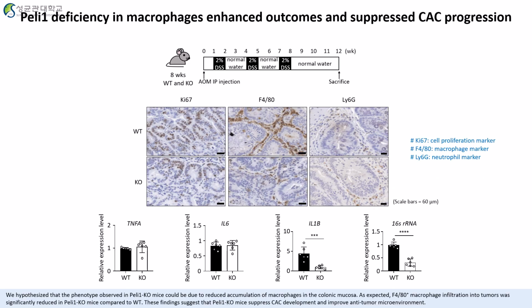We hypothesized that the phenotype observed in Pellino-1 knockout mice could be due to reduced accumulation of macrophages in the colonic mucosa. As expected, F4/80-positive macrophage infiltration into tumors was significantly reduced in Pellino-1 knockout mice compared to wild type. This finding suggests that Pellino-1 knockout suppresses CAC development and improves the antitumor microenvironment.